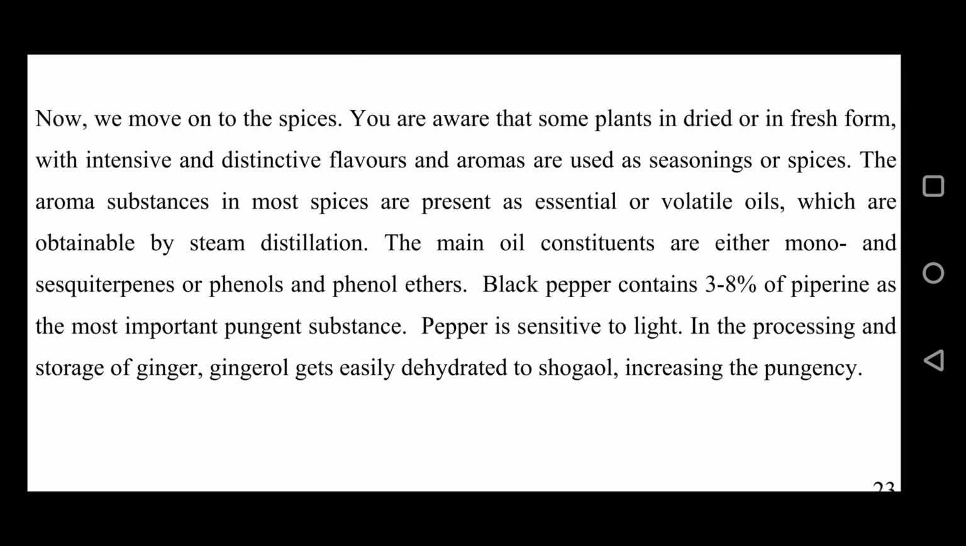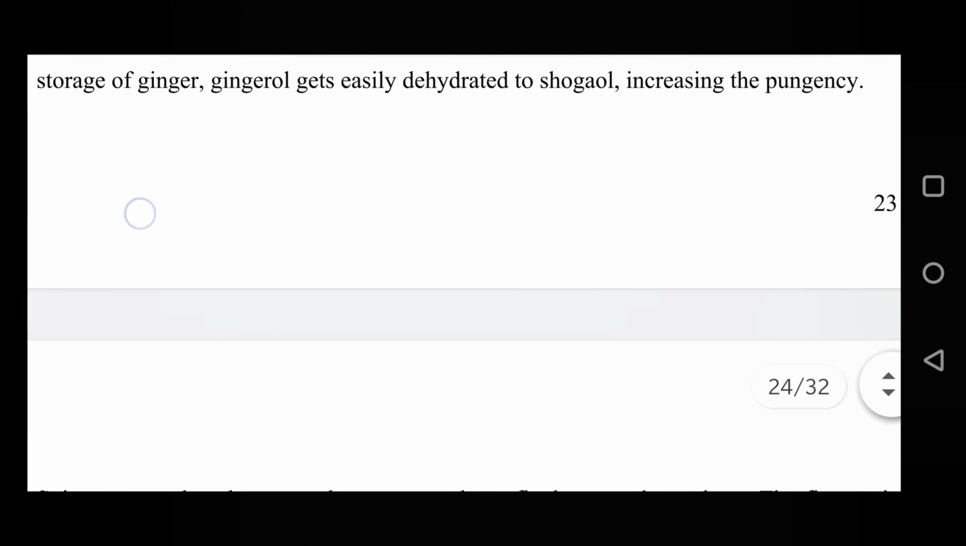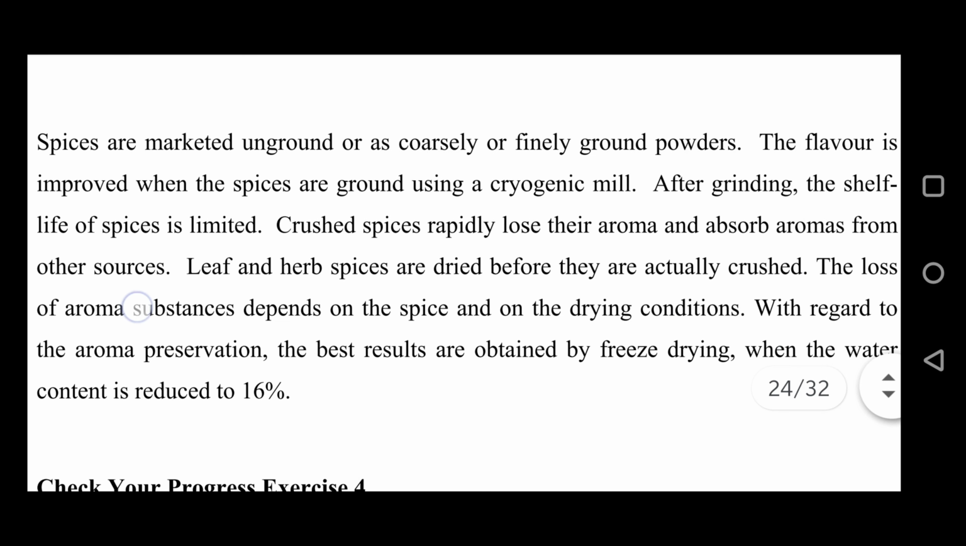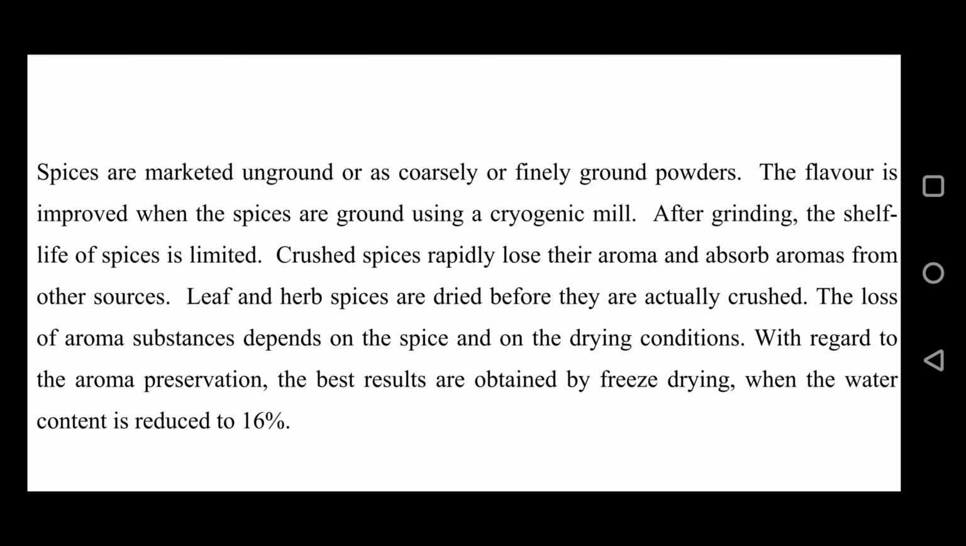Black pepper contains 3 to 8% of piperine as the most important pungent substance. Pepper is sensitive to light. In the processing and storage of ginger, gingerol gets easily dehydrated to shogaol, increasing the pungency. Spices are marketed unground or as coarsely or finely ground powders. The flavor is improved when the spices are ground using a cryogenic mill.